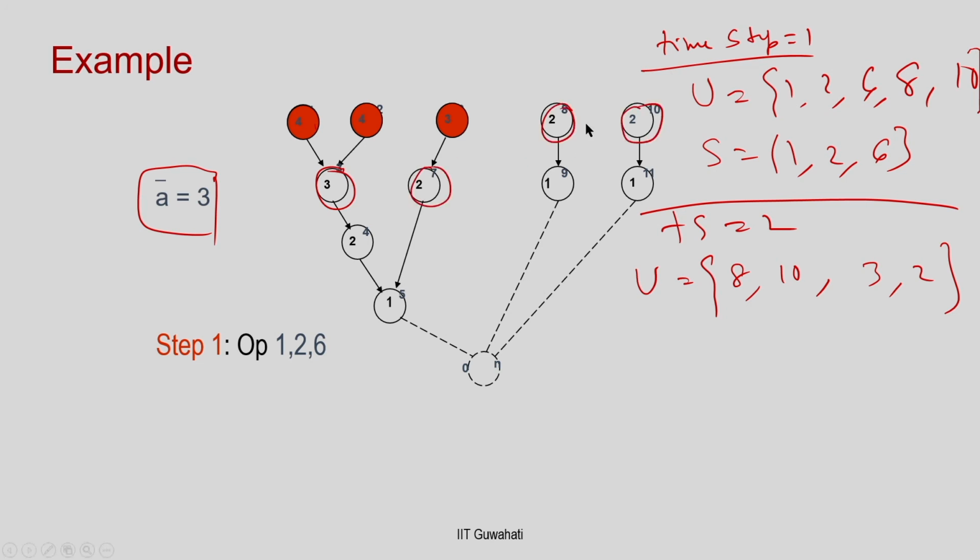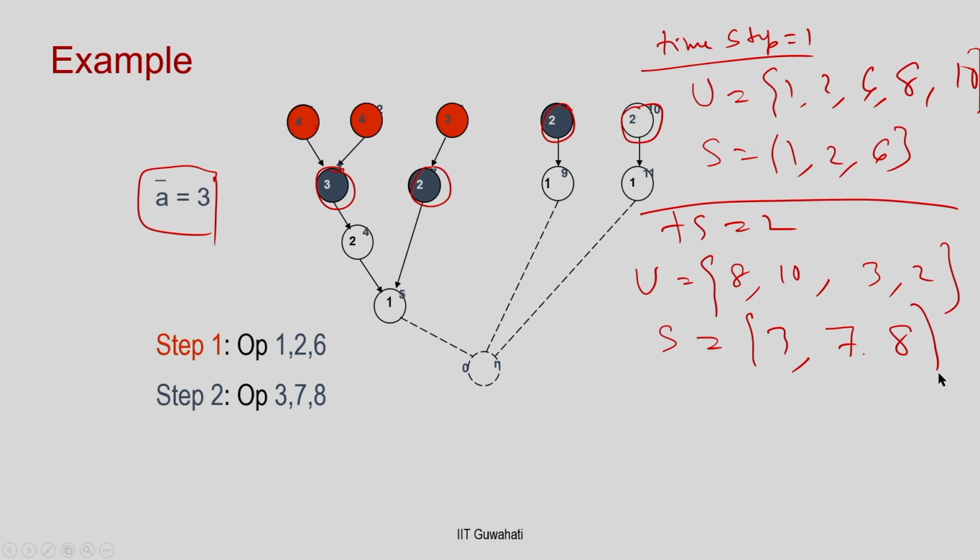So, I can select 3. Which 3 should I select? Obviously, I am going to select this node because it has delay 3. This is node 3, operation 6 I guess, and among the others, these are all 2, so I can select any 2. Even 7 8 or 7 10, you can select arbitrarily, it does not matter. So, let me select say 7 and 8. That means in the next clock I schedule these 3 operations.